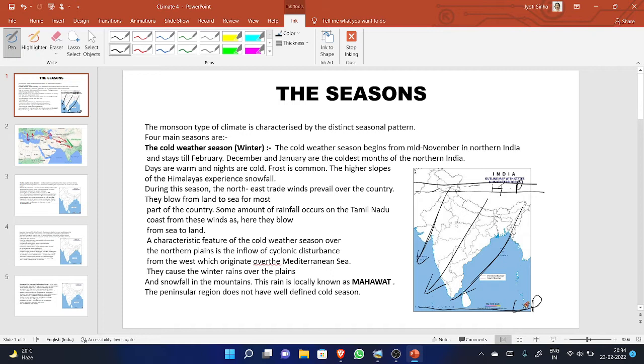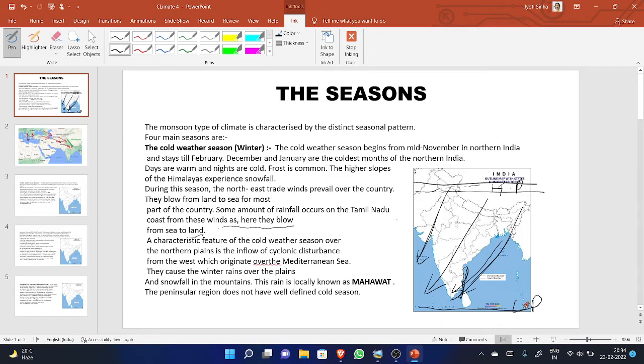Some amount of rain occurs on the Tamil Nadu coast. They receive rain because in this part the wind is coming from water to land. So the southeastern part of India receives rain. It is written over here: some amount of rain occurs on the Tamil Nadu coast from these winds as they blow from sea to land. I think it's clear to you.